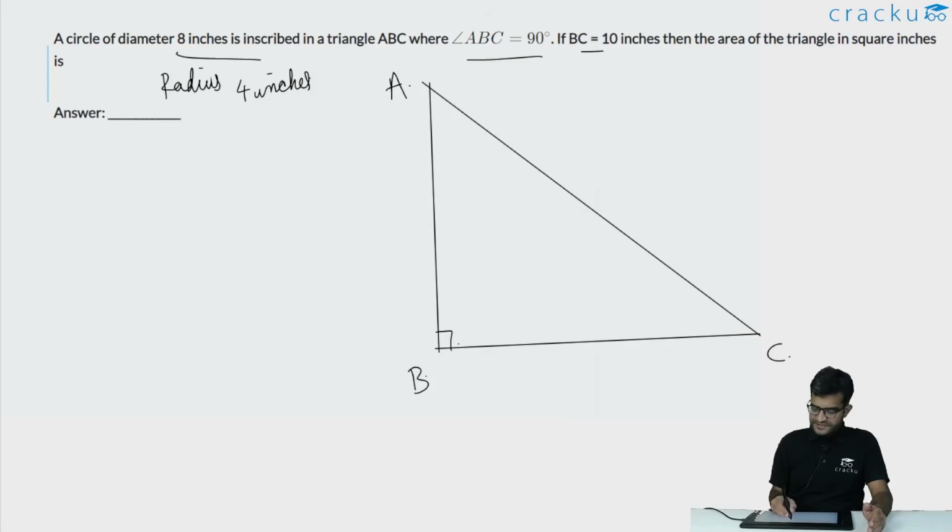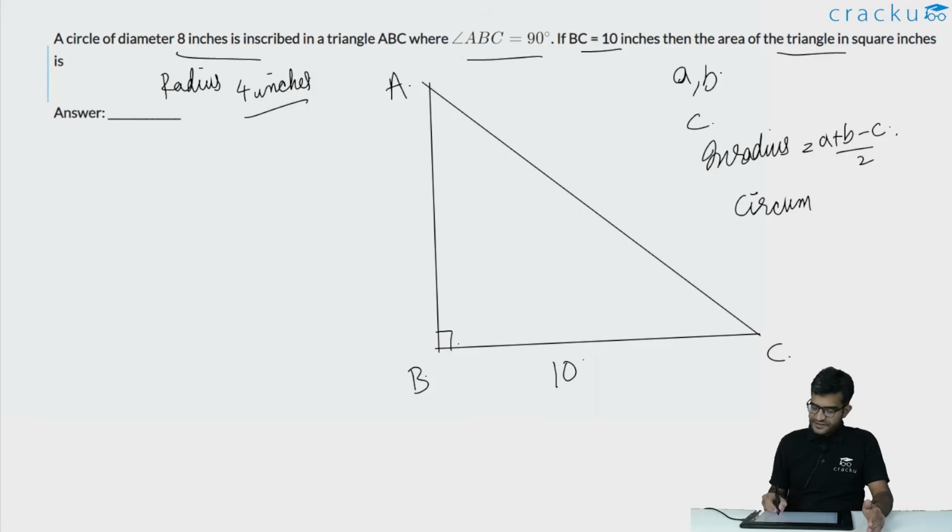We are told that one of the sides is 10 inches, so this is 10, and the inradius is 4 inches. This is the information that is given to us. We are asked to calculate the area of the triangle. In the right angle triangle, if you assume that the two non-hypotenuse sides are A and B, and the hypotenuse is equal to C, then the inradius is equal to A plus B minus C divided by 2. And the circumradius, although this is not important for this question, of a right angle triangle is C by 2. That is, it is half the length of the hypotenuse.